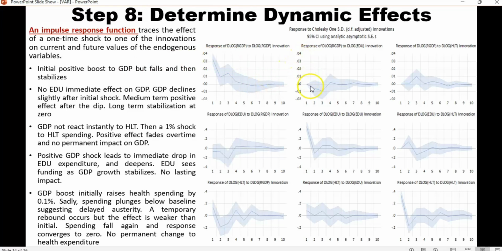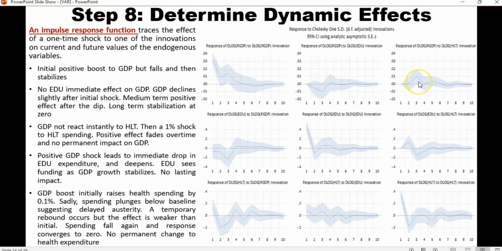We discover that education spending has no immediate effect on real GDP, but real GDP declines slightly after the initial shock. But you can now see that it goes positive from here. It shows that this positive effect is medium term, it's not long term. So there are medium term positive effects after the dip, and then we discover long term stabilization at 0.